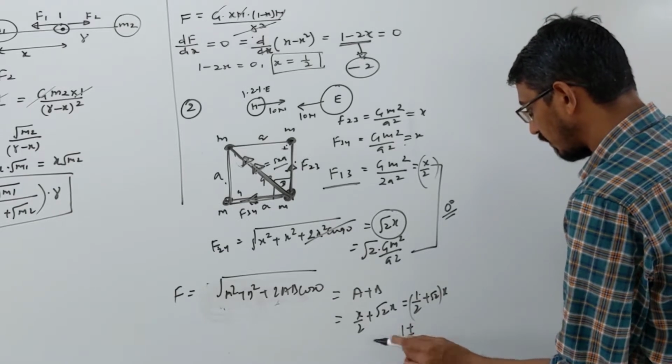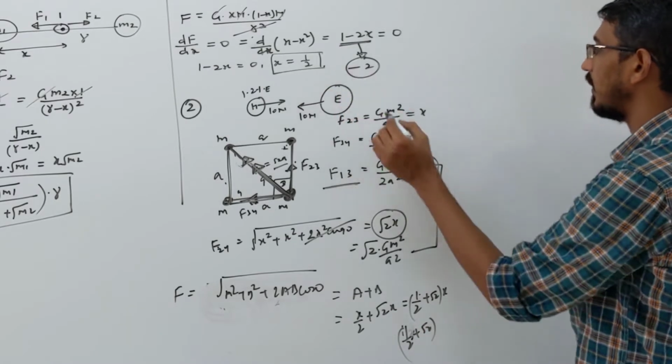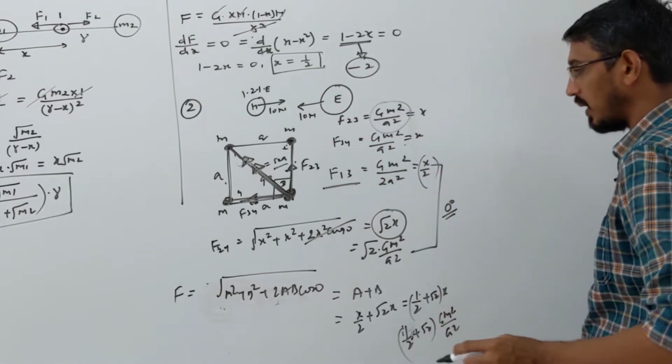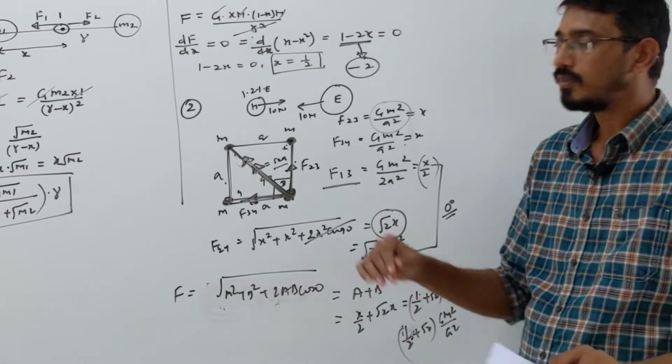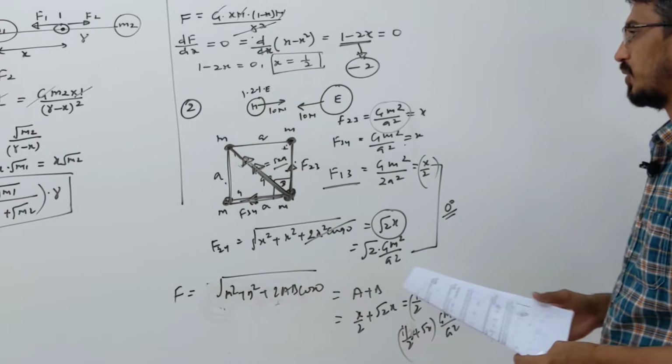1 by 2 plus root 2 times x, where x we are calling this term, G m square upon a square. That's your answer. Correct. So the net force on any one particle you can find by using the superposition principle.